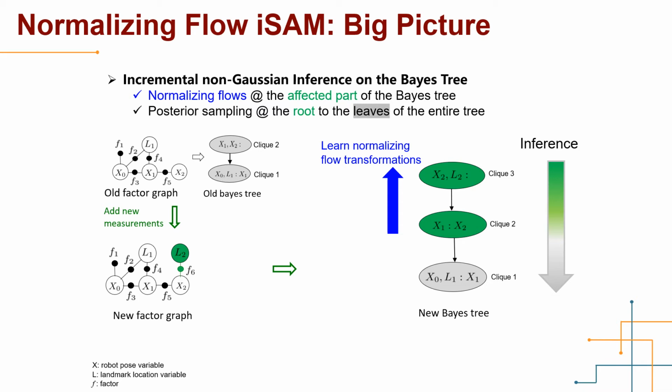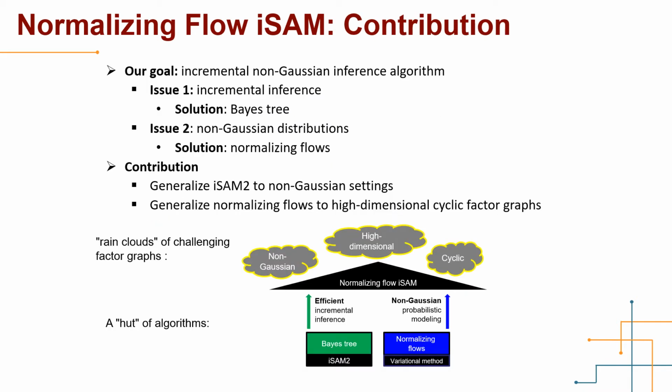After that, we draw samples from the root to the leaves of the entire tree to infer the joint posterior distribution. We summarize our contribution with a figure. Non-Gaussian, high-dimensional, and cyclic are three challenges we have about fact graphs, which are represented by rain clouds. Bayes tree and normalizing flows can help each other and construct a house of algorithms, which is NF-iSAM. With the capacity of efficient incremental inference and non-Gaussian probabilistic modeling, NF-iSAM can be robust to the rain clouds of challenges.